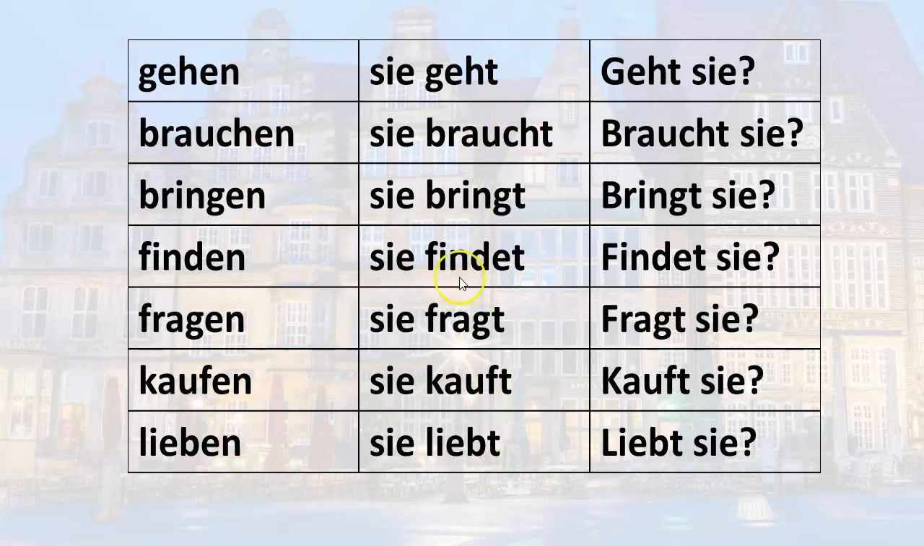In the case of finden, because the stem ends in a d, you have to add an e for pronunciation purposes to make it easier to pronounce.